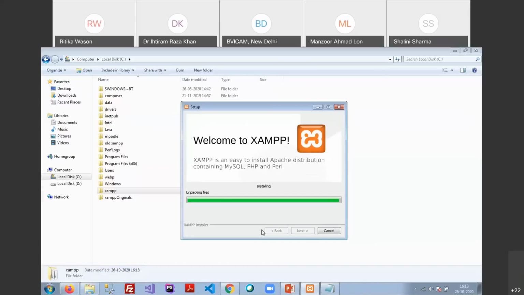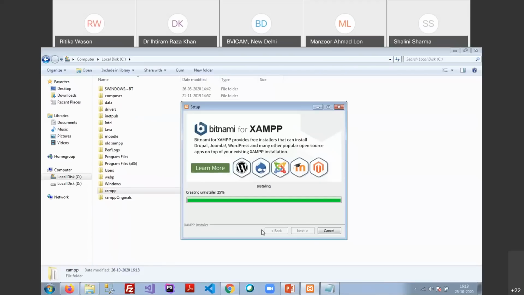So before starting any Moodle kind of application or any WordPress kind of application which is installed under the XAMPP folder, you have to first go to the XAMPP control panel and start two major services. First one is Apache and second one is MySQL. These two services must always be in running mode.